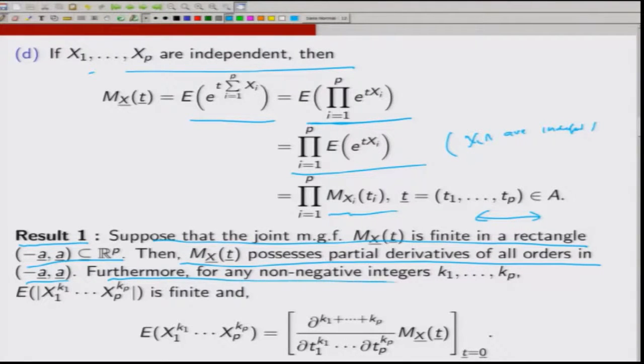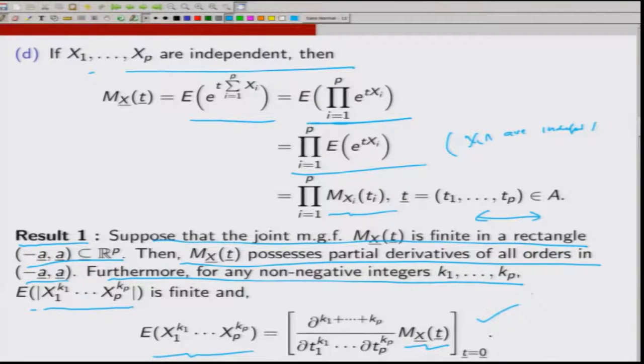Furthermore, for any non-negative integers k1, k2, ..., kp, the expected value of |X1|^k1 ... |Xp|^kp is finite. Not only that, one can get the expected value of X1^k1 ... Xp^kp by differentiating the moment generating function with respect to t1, ..., tp, k1, k2, ..., kp times respectively, and then putting t equal to 0.